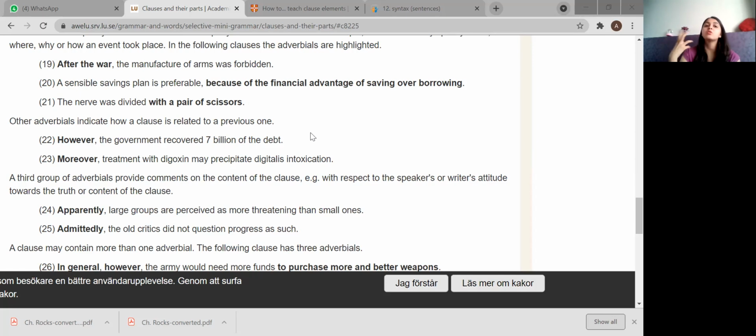Now, a third group of adverbials provide comments on the content of the clause, with respect to the speaker's or the writer's attitude. It depends on the attitude of the speaker. Apparently, large groups are perceived as more threatening than smaller ones. So apparently, admittedly, so I admit that old critics did not question progress as such.